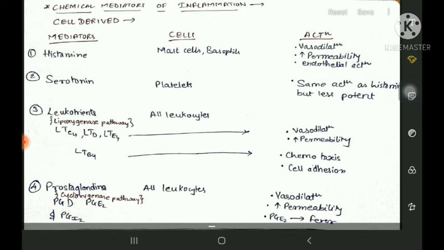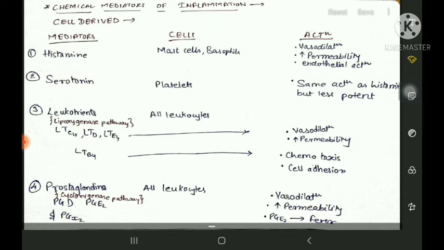It is for small infections or any small injury that has happened to the body. But if the injury is severe or it cannot be resolved by acute inflammation, then healing will be continued, and it will turn into a chronic inflammation. We will talk about both of them. Let's start with acute inflammation.